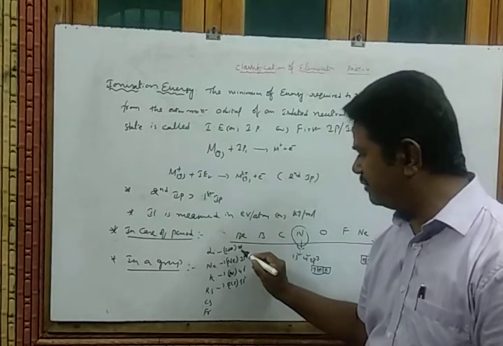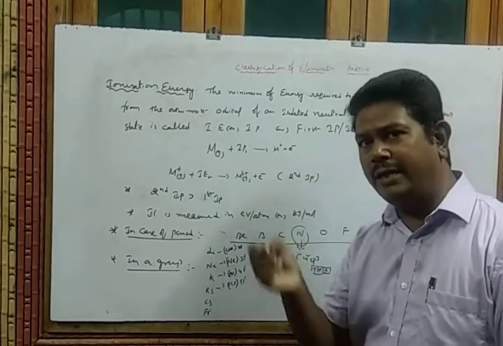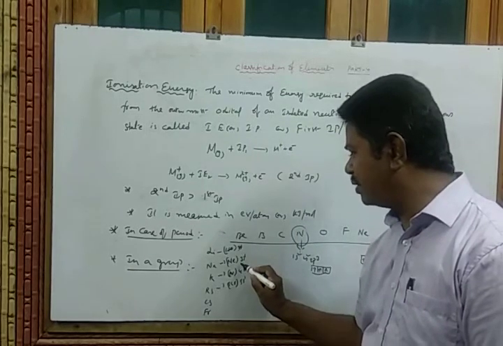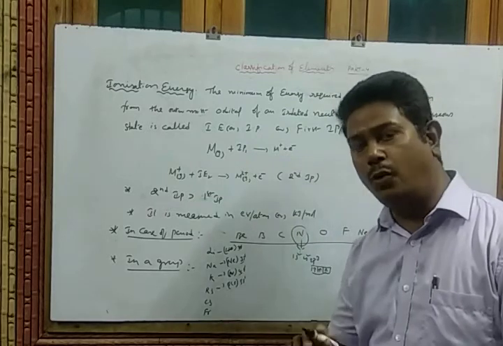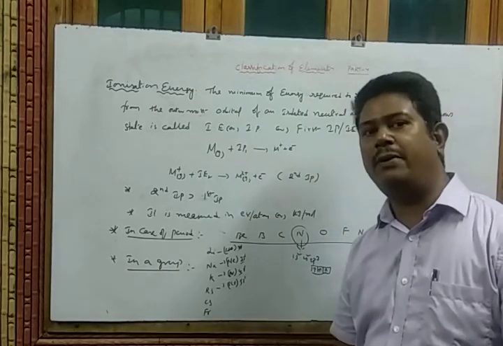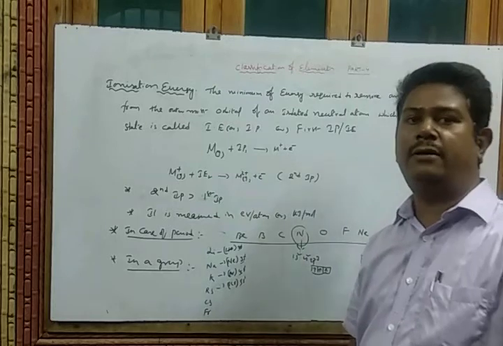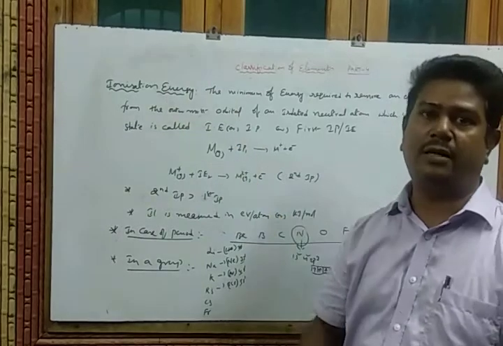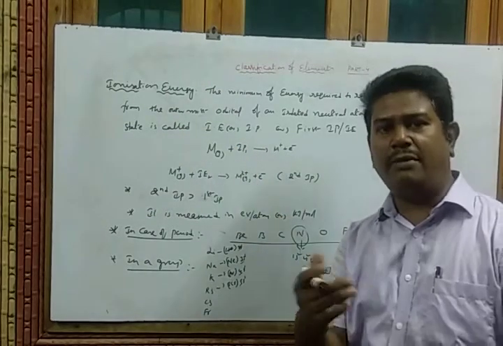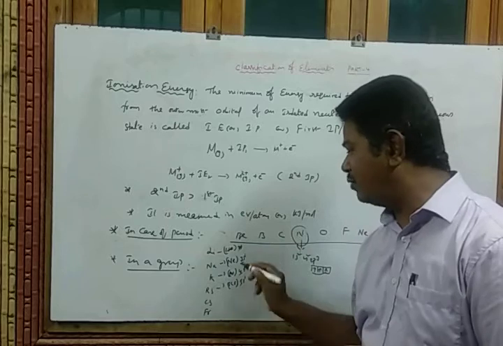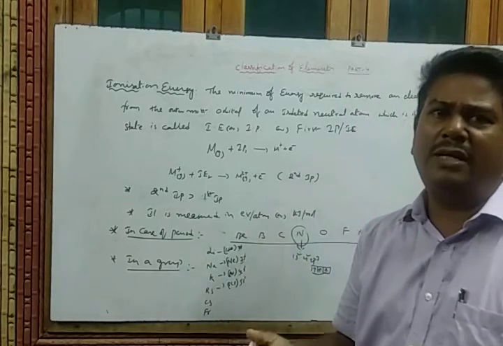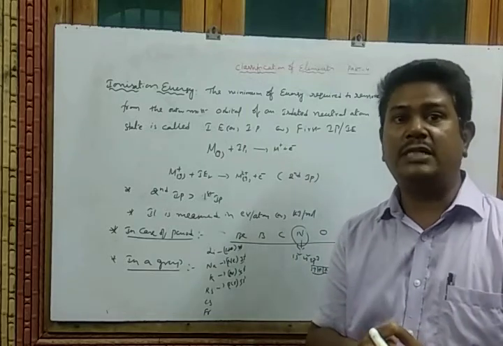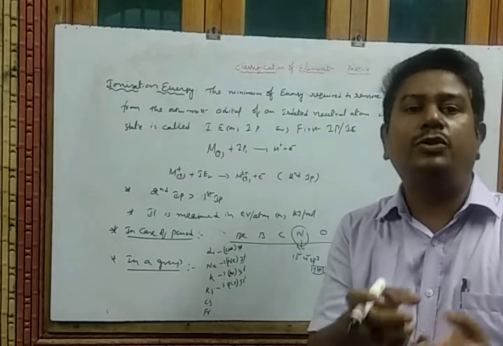Once we observe the electronic configuration, the newly entered electron enters into a new orbit. Here the principal quantum number is 2, here 3, here 4, here 5. So every newly entered electron enters a new orbit, which means the atomic radius or atomic size increases. Whenever the atomic size increases, the nuclear force of attraction decreases. That means the electron in the last orbital is loosely bound, so we require less energy to remove the electron.